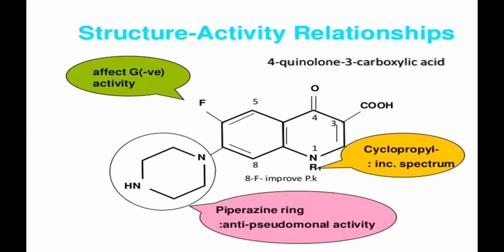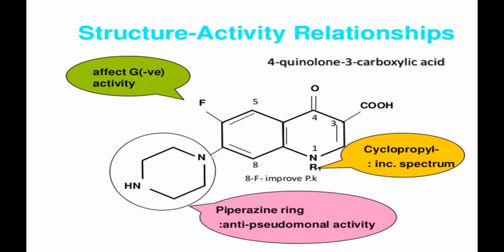As I explained, the nitrogen should be saturated, or have a cyclopropyl ring. It is basically a 4-quinolone 3-carboxylic acid derivative. So basically it is called a 4-quinolone, because it contains a carbonyl group at the 4th position and a carboxylic acid group at the 3rd position. The piperazine group is also necessary for your anti-pseudomonal activity, whereas the substitution at the 6th position with the fluorine and the carboxylic and carbonyl groups at the 3rd and 4th are responsible for their activity against the DNA gyrase enzyme.